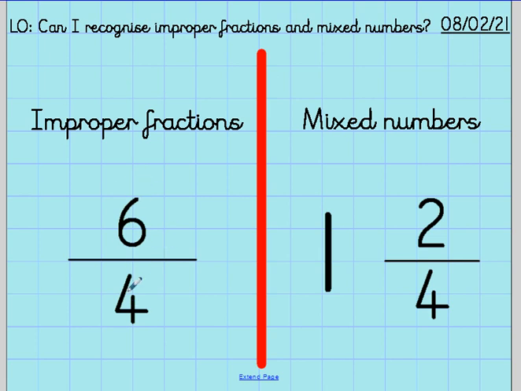It's when the numerator is bigger than the denominator. So we've got more than a whole here. It can also be shown as a mixed number. So we've got 1 whole and 2 quarters. So improper fractions and mixed numbers.